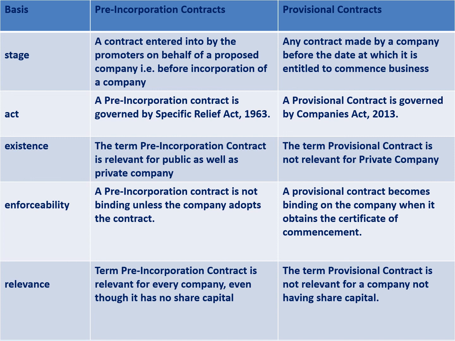Enforceability. In a pre-incorporation contract, as we have already said, it is not binding on the company because the company has not come into existence. Whereas a provisional contract is binding on the company when it obtains the certificate of commencement of business. Relevance. The term pre-incorporation is relevant to every company even though it has no share capital, and the provisional contract is not relevant for those who do not have share capital.